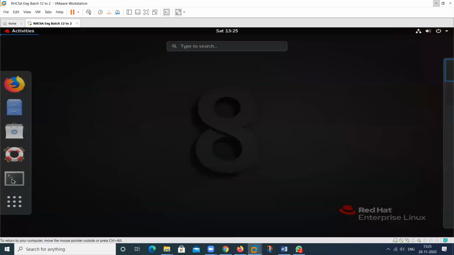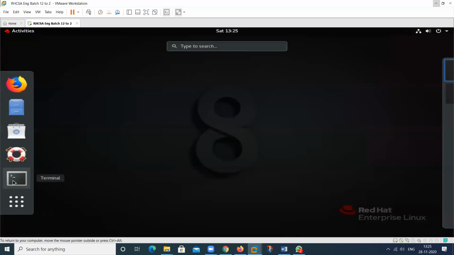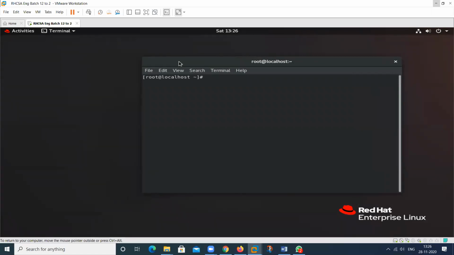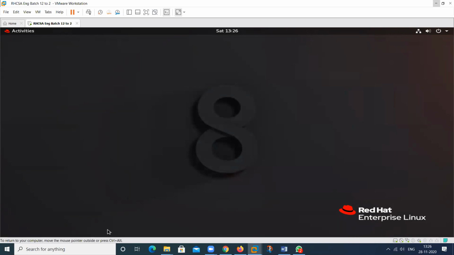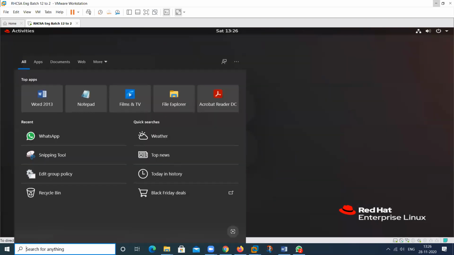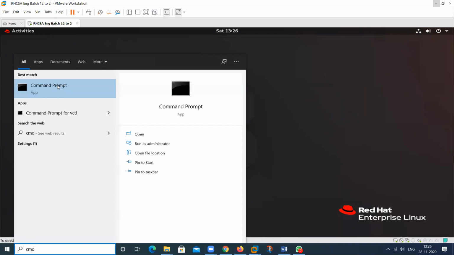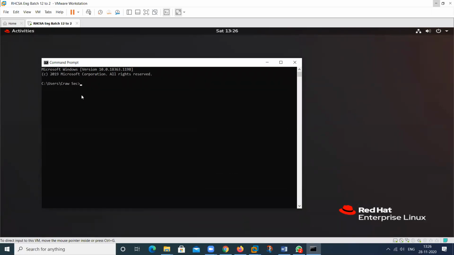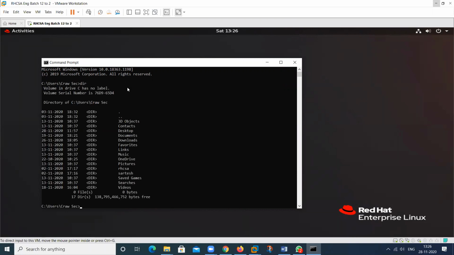Suppose we want to type any command. Terminal is required. Terminal is just like CMD. Suppose in Windows, we type CMD, we get a command prompt. Prompt means where you can type any command. In Windows it's called command prompt, but in Linux, it's called terminal, where we can type any command, just like dir. Dir is a command that can be typed from which particular prompt? It's called CMD, command line interface.